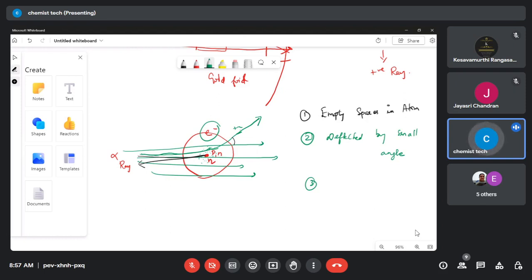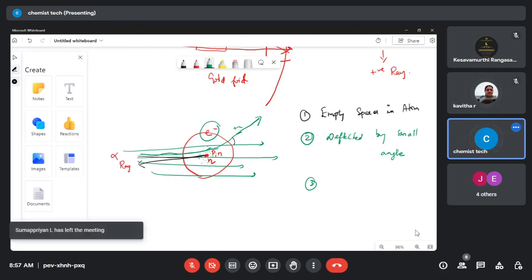And our third point is the alpha ray exactly striking the nucleus. Whenever the alpha ray exactly meets the nucleus, what will happen? It bounces back. Yes, it is coming back to the same place because the nucleus is a proton, and again the proton will repel. The alpha ray is coming back to the same place. What is the conclusion? The third point is bounce back.